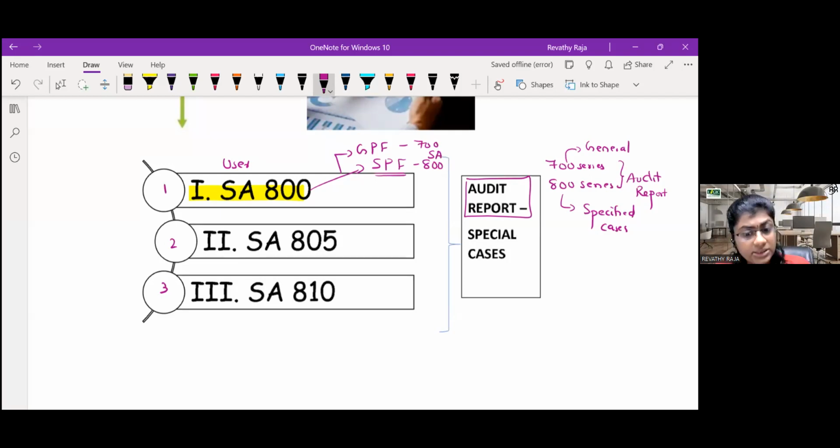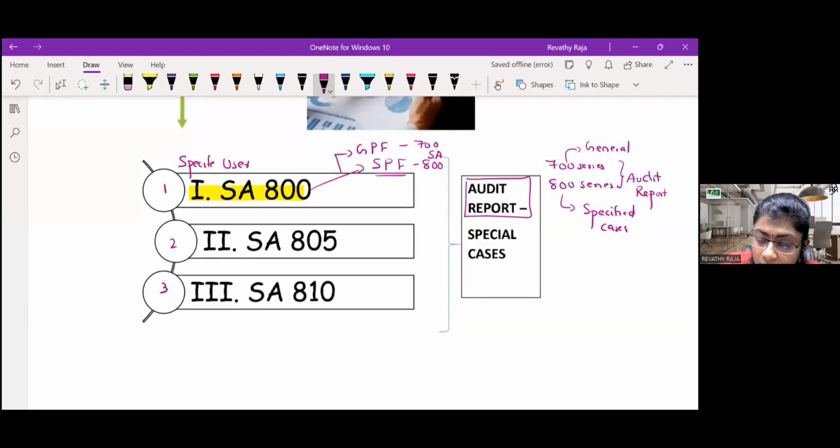Did you understand? See, don't think this is an entirely new set of standards. No. Audit report format, audit report content, etc., whatever you have studied in the 200, 300, 400, 500 series will remain the same. Only difference is instead of giving the report to general users, here you will be addressing the issues of a specific user.